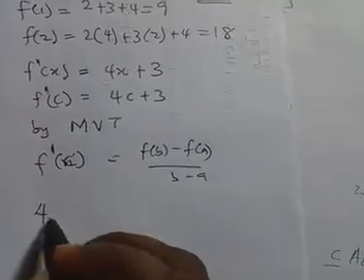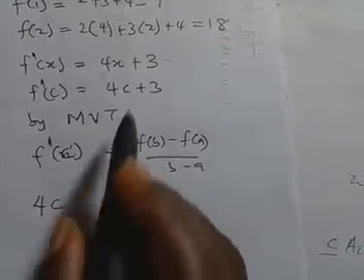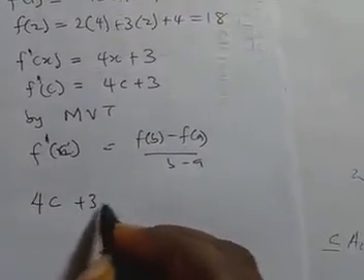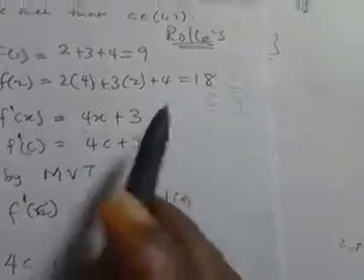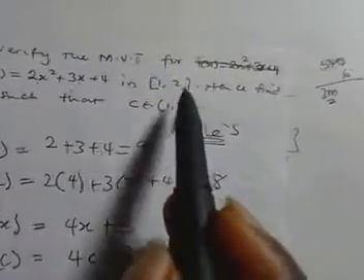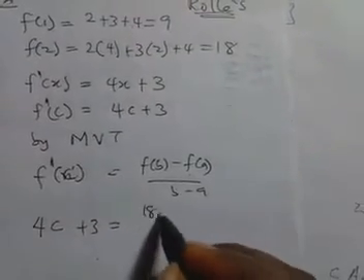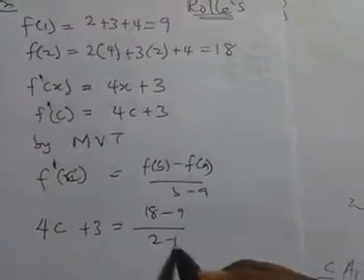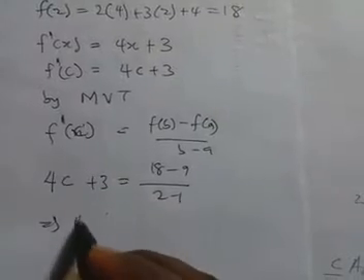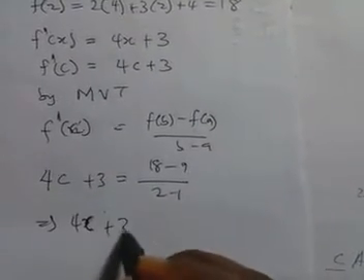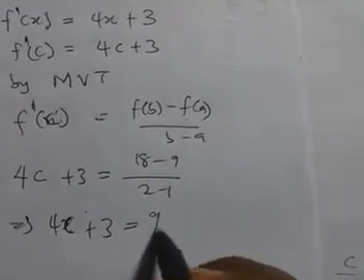Now, f prime of c is 4c plus 3, equal to f of b minus f of a over b minus a. You know, this is our b. Our b is 2. Our a is 1. So that we have 18 minus 9 divided by 2 minus 1. So this implies 4c plus 3 equal to, this should give me 9.